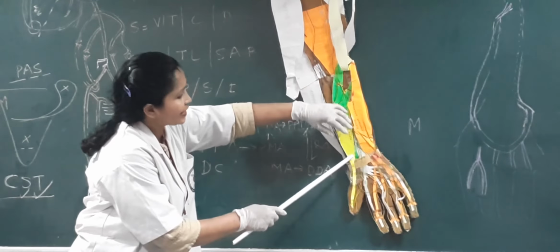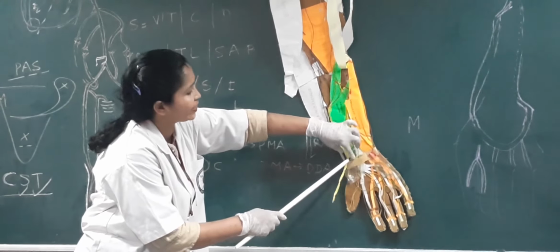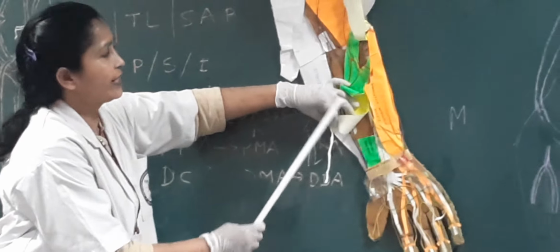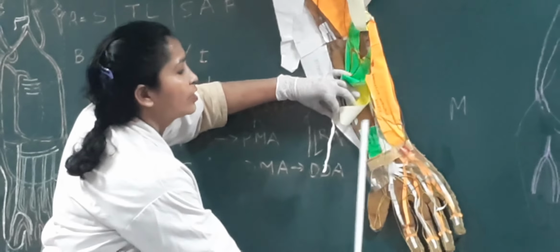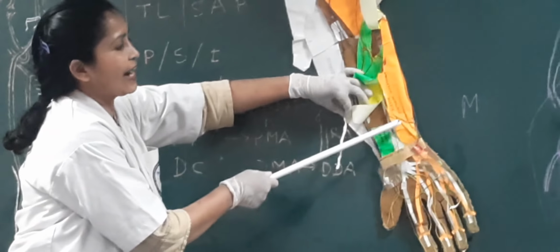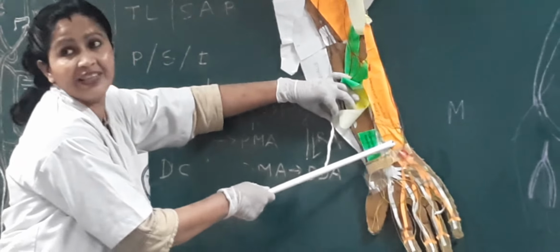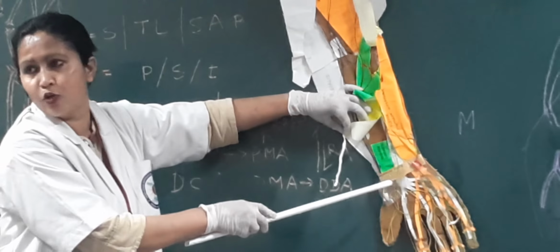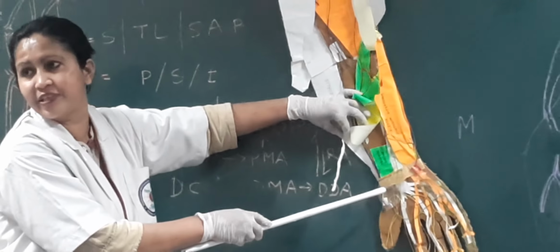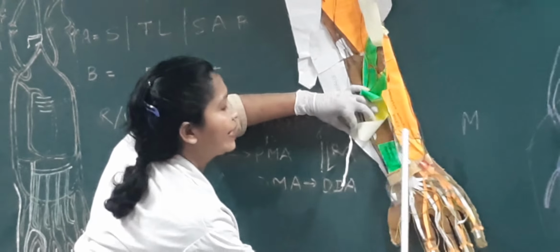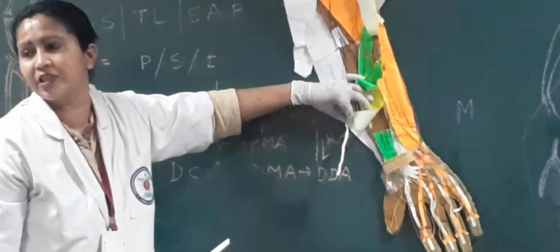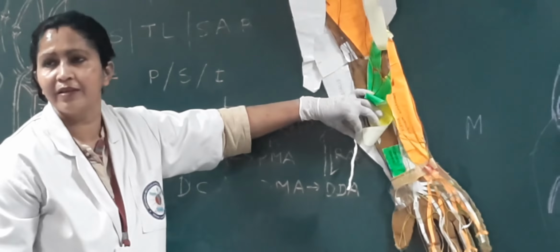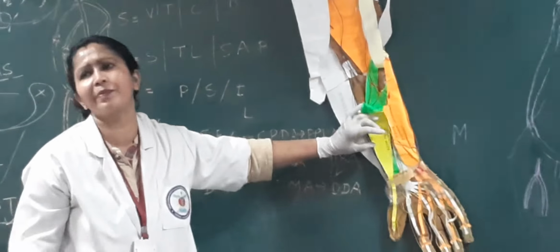The last is the pronator quadratus, in green color here. It takes its origin from the lower 1/4 of the anterior and medial surface of the ulna and goes to insert over the lower 1/4 of the anterior surface of the radius, from here to here, and it does pronation of the forearm. It is supplied by the anterior interosseous nerve, which is the branch of the median nerve.